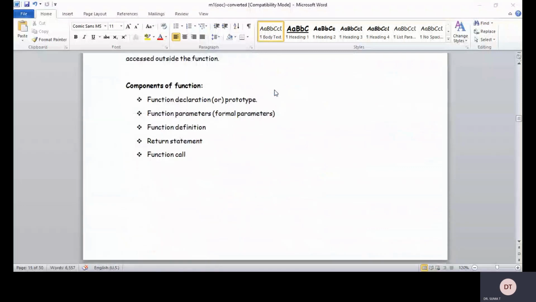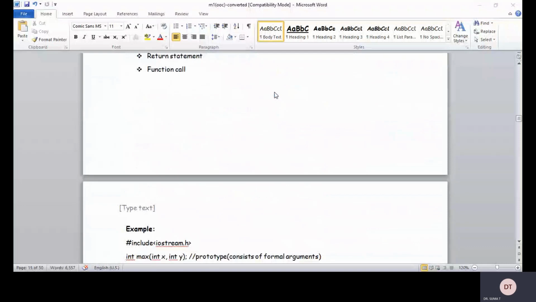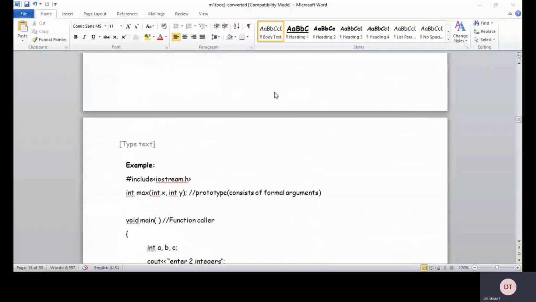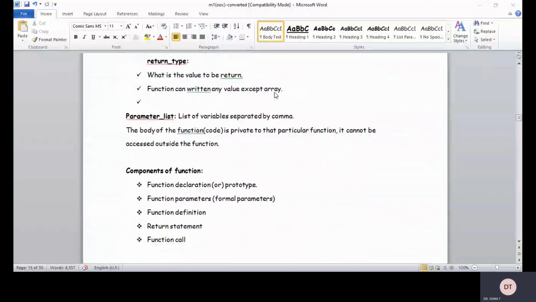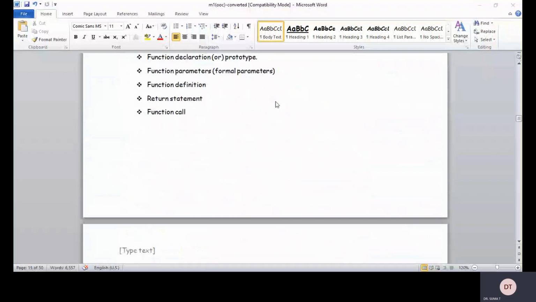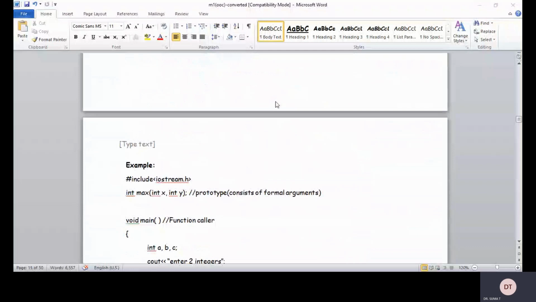Now we'll take a simple example which illustrates the function components. Function declaration can be done before the main program or after the main program. If we declare before main, it is called a global function declaration or global function prototyping.